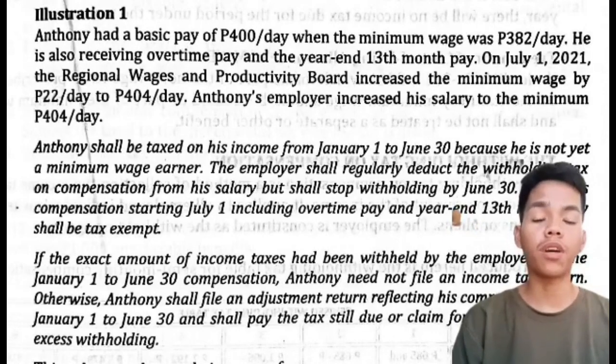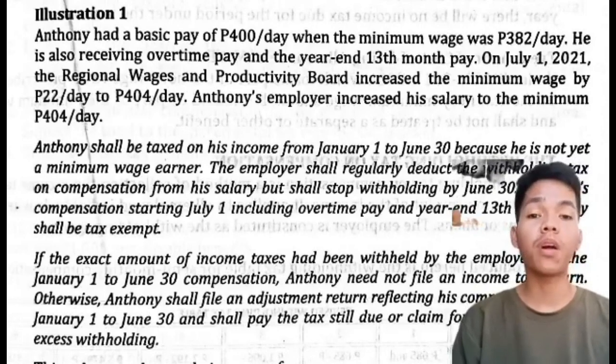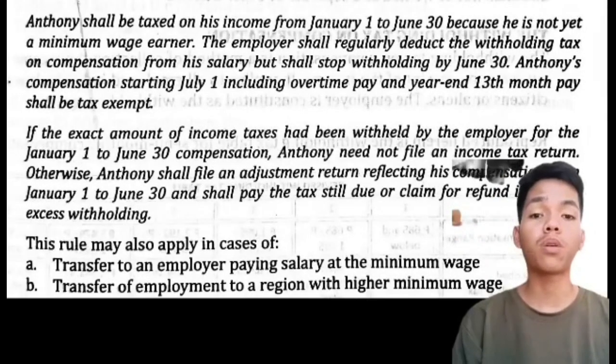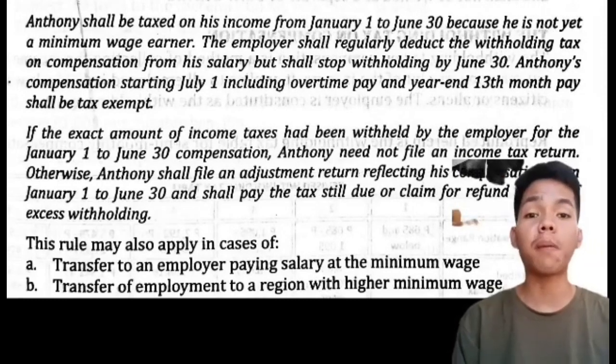On July 1, 2021, the Regional Wages and Productivity Board increased the minimum wage by 22 pesos per day to 404 pesos per day. Anthony's employer increased his salary to the minimum 404 pesos per day. Anthony shall be taxed on his income from January 1 to June 30 because he is not yet a minimum wage earner. The employer shall regularly deduct the withholding tax on compensation starting July 1, including overtime pay, and year-end 13-month pay shall be tax exempt.